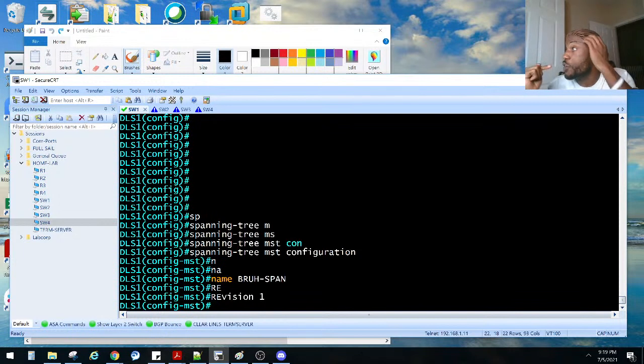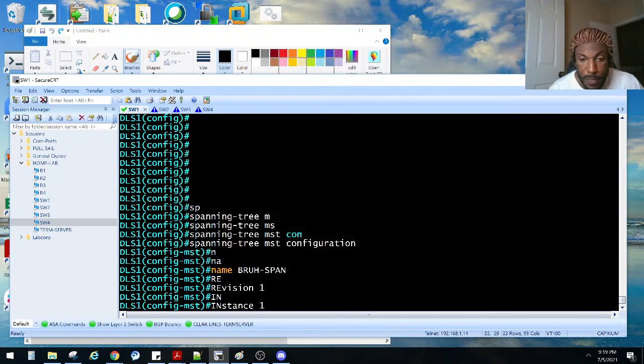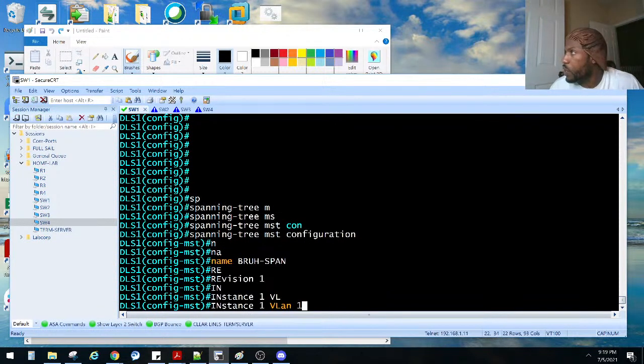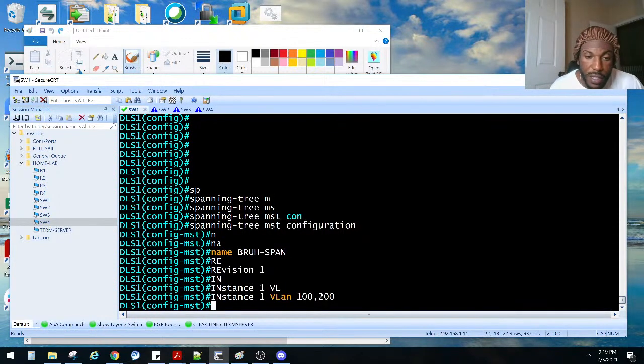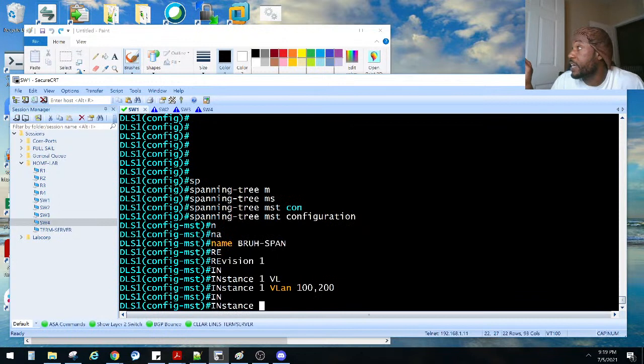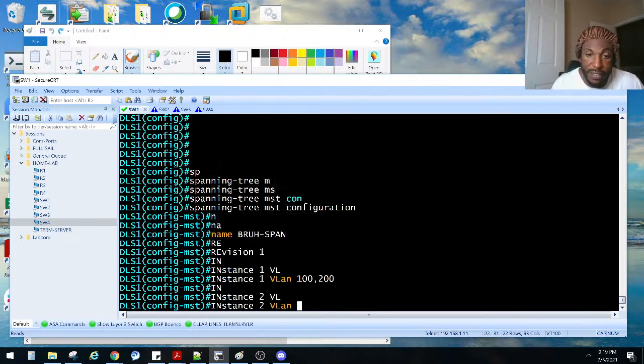VLANs 100 and 200 will be mapped to instance 1. So let's do instance 1 and map those VLANs to it, right? If I remember correctly, instance 1, VLAN 100, 200. Yes. And then instance 2, they said 300 and 400. So instance 2 gets VLANs 300, 400, and so on and so forth till we get to 800, right?